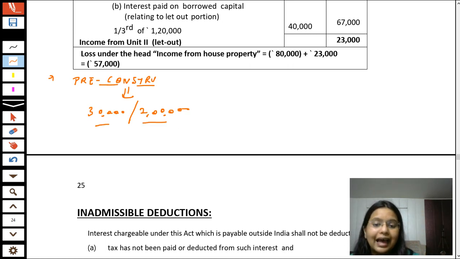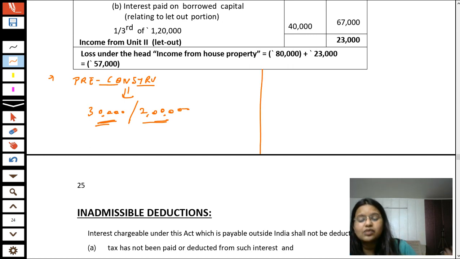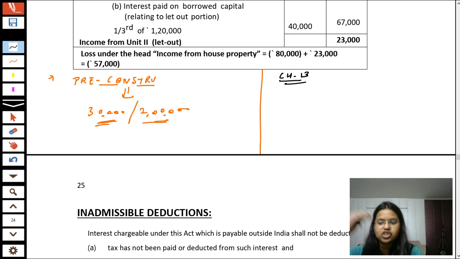Now students, as this is a maximum limit, some assessees are trying to claim some other deductions from the interest on the loan, which we can claim under other provisions of our Income Tax Act, which we will discuss in chapter 13 of our syllabus, that is deductions from GTI.